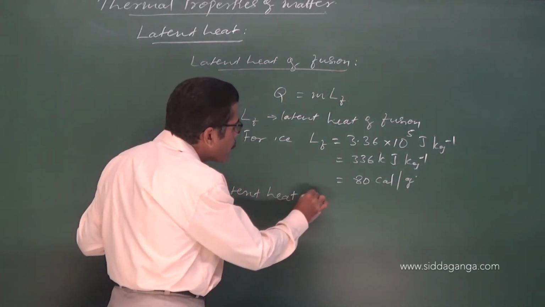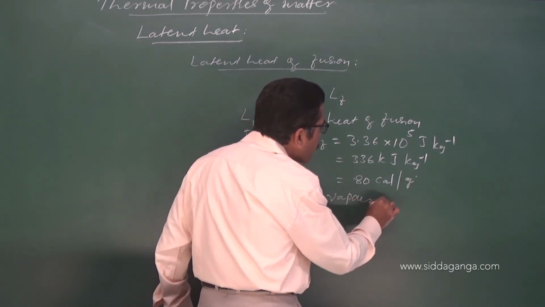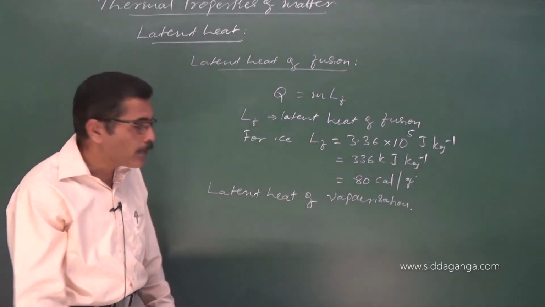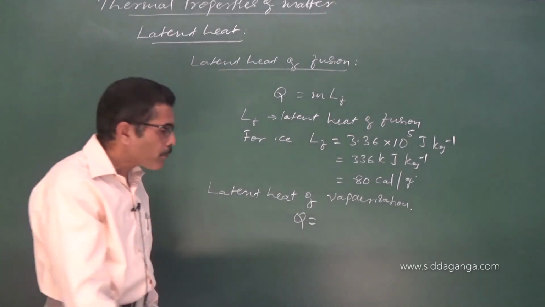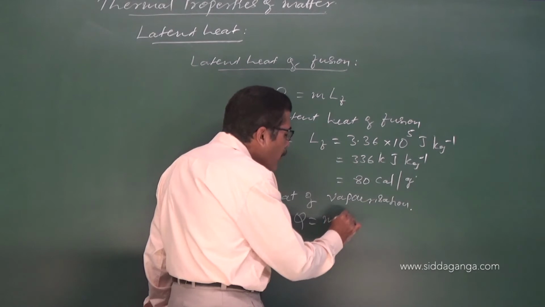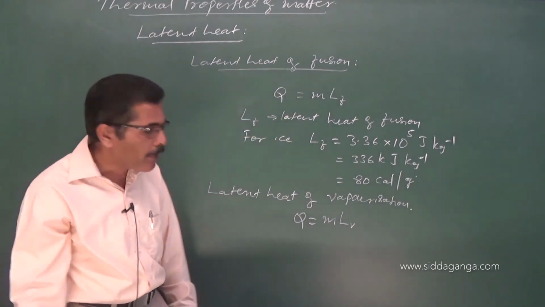Latent heat of vaporization. If Q is the amount of heat supplied, then Q is equal to M into LV, where LV is the latent heat of vaporization.